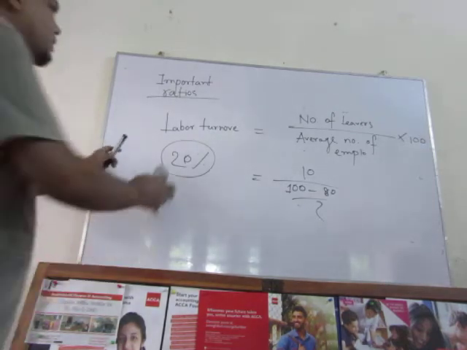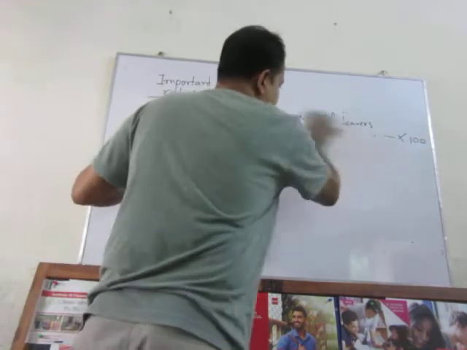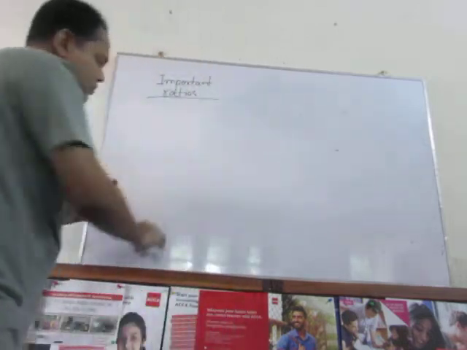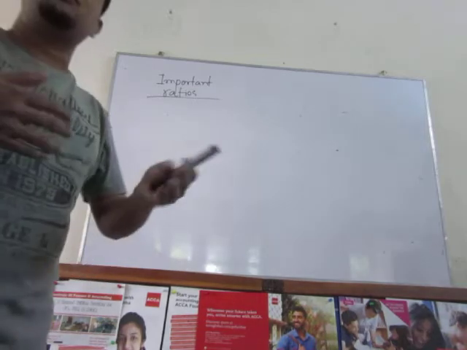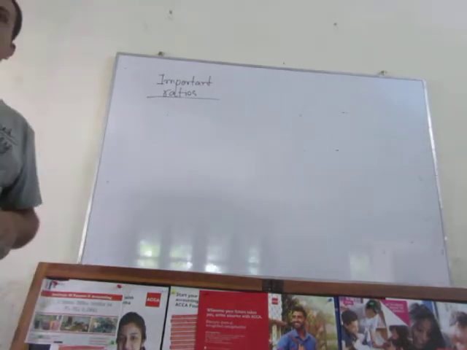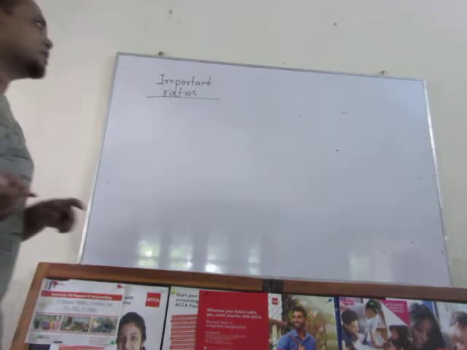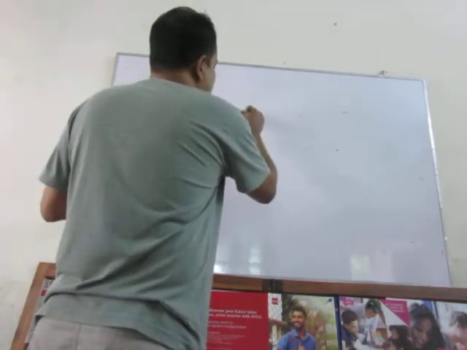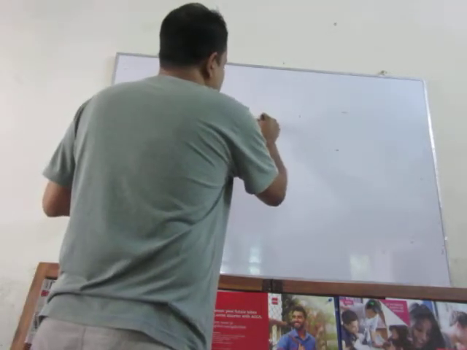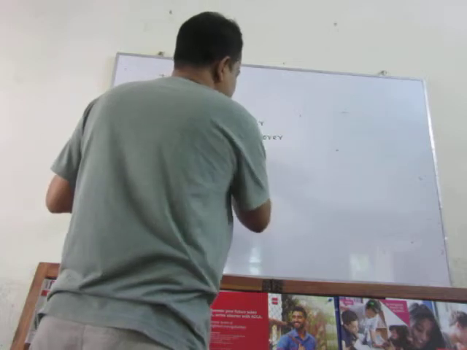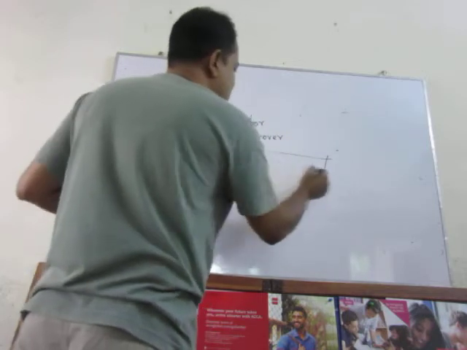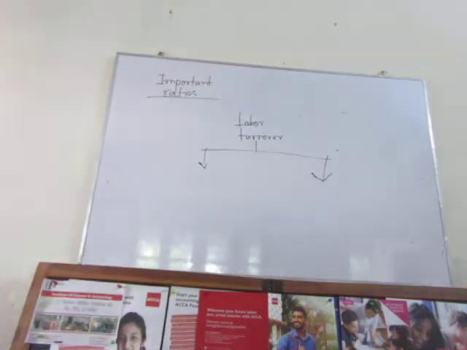Oh, labor turnover. We were saying that if the labor turnover ratio goes beyond 20%, the organization needs to focus its strategy because cost is there. So what are the different types of costs related to the labor turnover ratio? With labor turnover ratio, there are two different kinds of cost related.